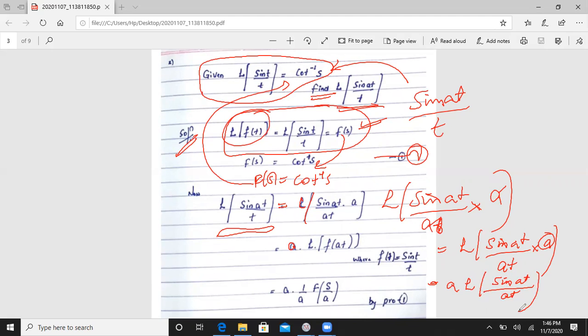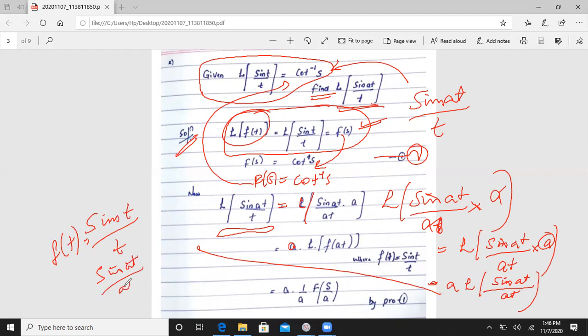Okay. See here. If we have sin t by t as the f of t function, it means sin of at by at is there, so we can take it as the f of at function also.